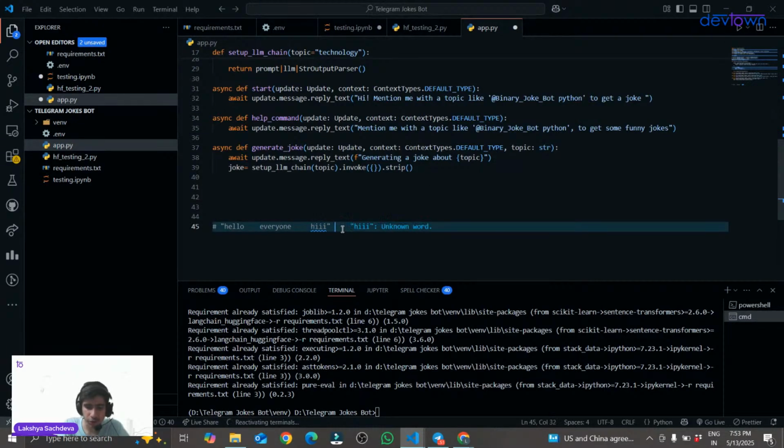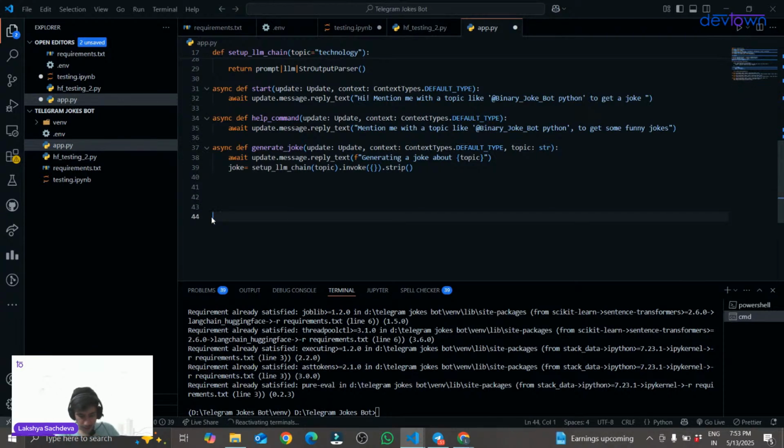So dot strip function. What will this dot strip function do? This will adjust all of these extra spaces and give me a normal command: "Hello everyone. Hi." It will remove all these extra spaces and give me a proper command. So this is the use case of dot strip function. Okay, great.